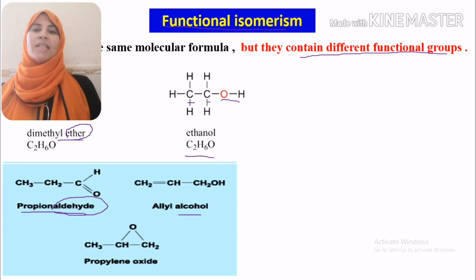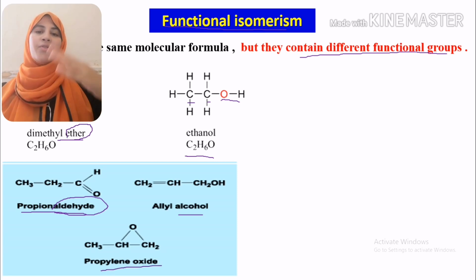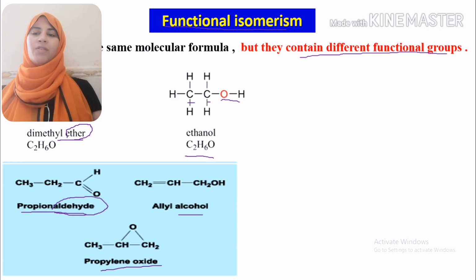Both of them have the same molecular formula, like propylene oxide. They have the same molecular formula, but they are different in their functional group. We are moving between different functional groups, between aldehydes and alcohols.